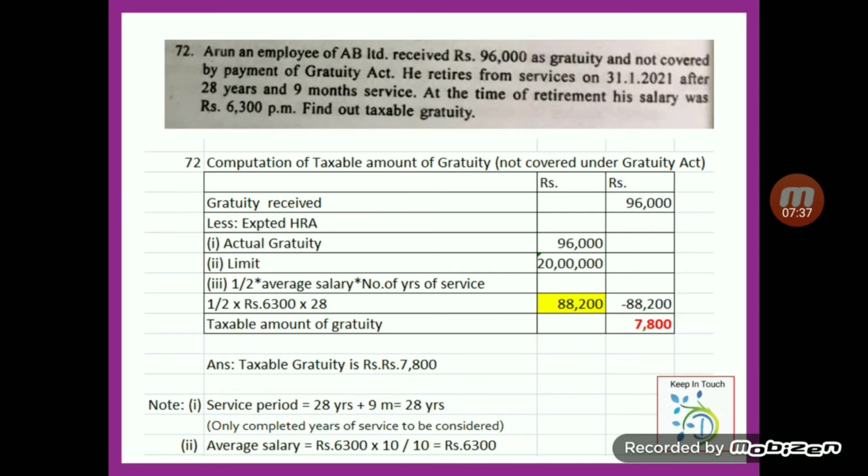When we are putting an average, that is multiply by 10 and divided by 10, we will get same 6,300. And number of years of service 28 years and 9 months. Only the completed year of service is to be taken. So ignore 9 months, take only 28 years. The calculated value is 88,200, which is to be deducted from gratuity received, and taxable gratuity is 7,800.